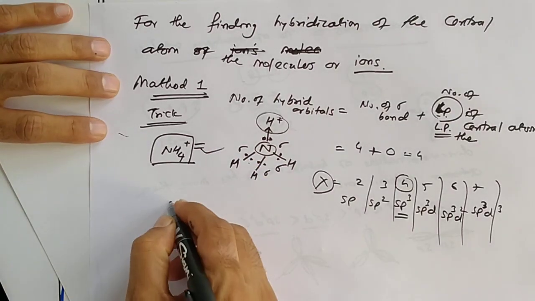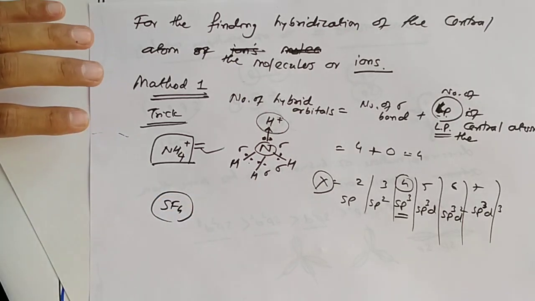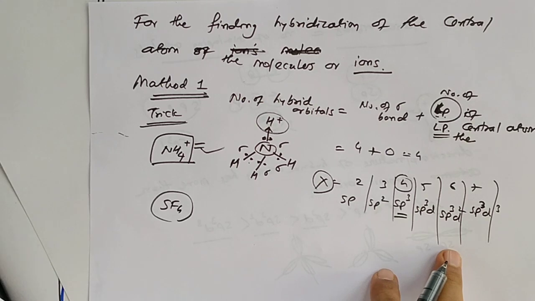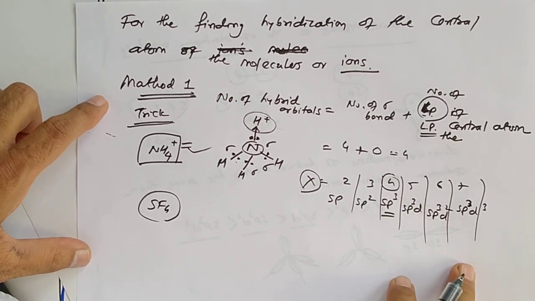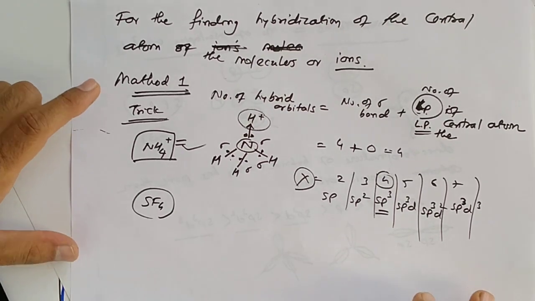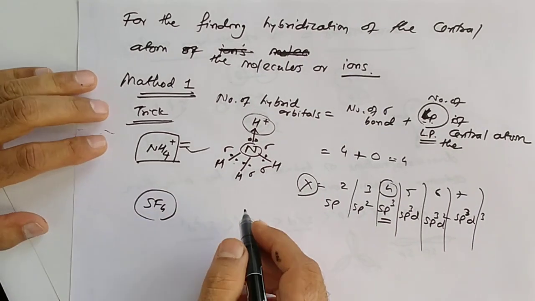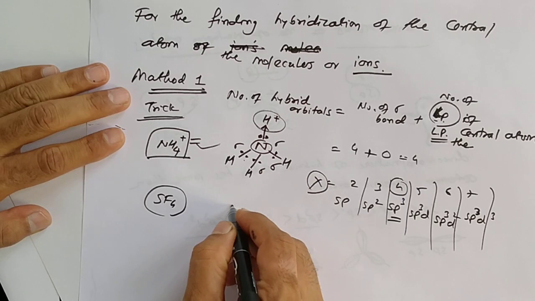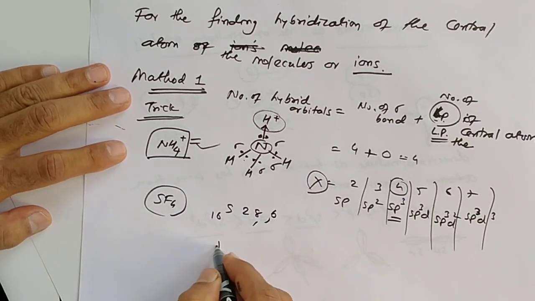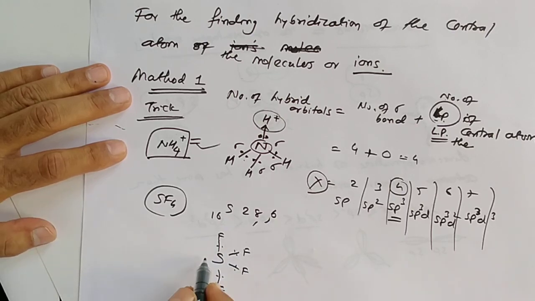Now what about SF4, sulfur tetrafluoride? First of all, tell me, here our central atom is sulfur, understood, and it has 6 electrons in the outermost orbit. Out of 6, 4 are bonded with fluorine, so the remaining are 2.